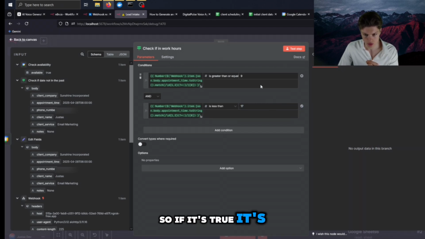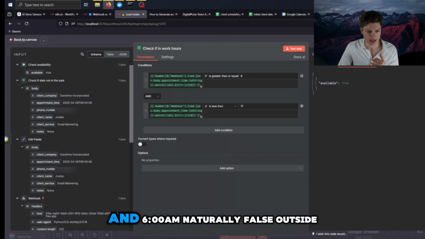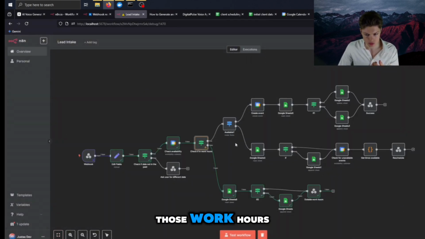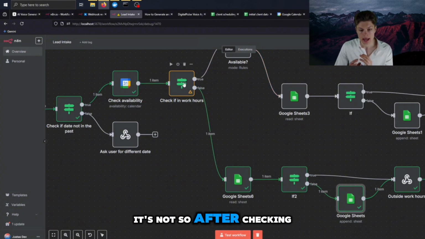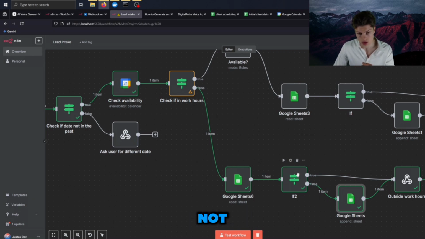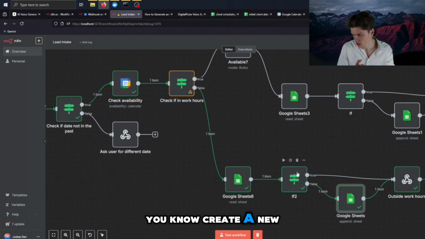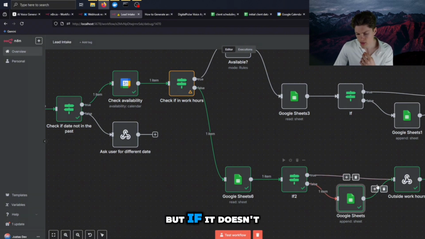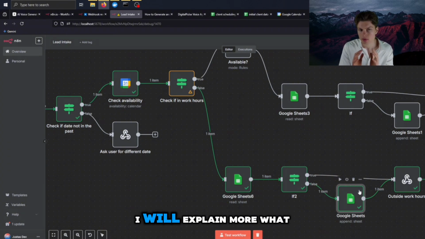If it's true, it's in the work hours. If it's false, it falls outside those work hours, and 6 a.m. naturally falls outside those work hours. And it checks if the data was registered. After checking if it's in work hours, it proceeds to reading the data, and it checks if the data was actually created or not. If it's the first time, the first branch, it creates a new data line. But if it isn't, it just skips creating that new Google Sheet entry. I will explain more what it means.